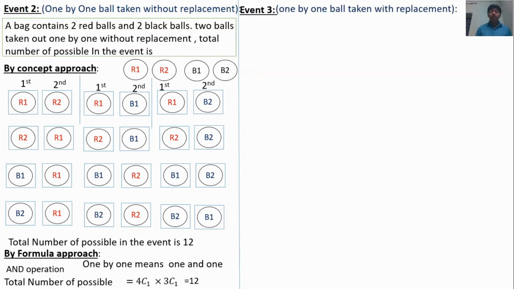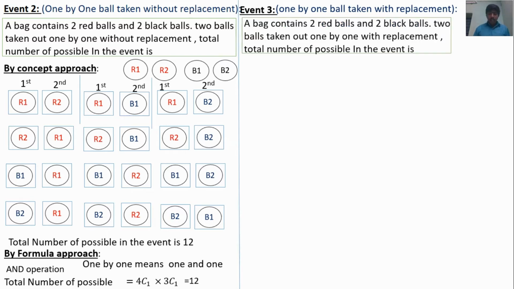Next, case 3: if balls are taken one by one with replacement. What is meant by replacement? Replacement means first I take one ball, and immediately the ball is put back into the bag. Let us take an example. A bag contains 2 red balls and 2 black balls. 2 balls are taken out one by one with replacement. What will be the total number of possibles in the event?